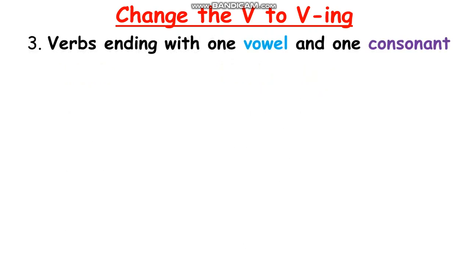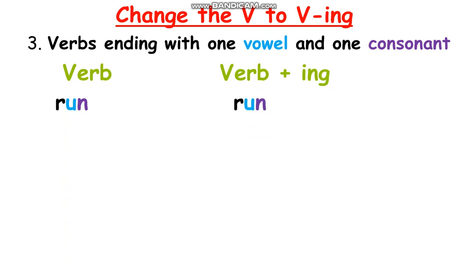How about rule number three? Rule number three means verbs ending with one vowel and one consonant. Do you know what a vowel is and what a consonant is? Yeah, I already told you. For example, run. U is a vowel and N is a consonant. One vowel U and one consonant N. So we have to add one more N. We double the consonant and then add ing.